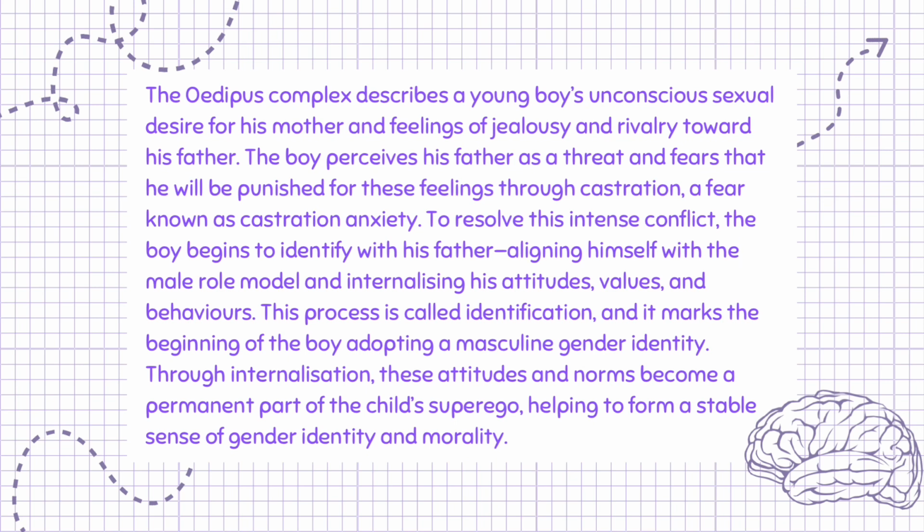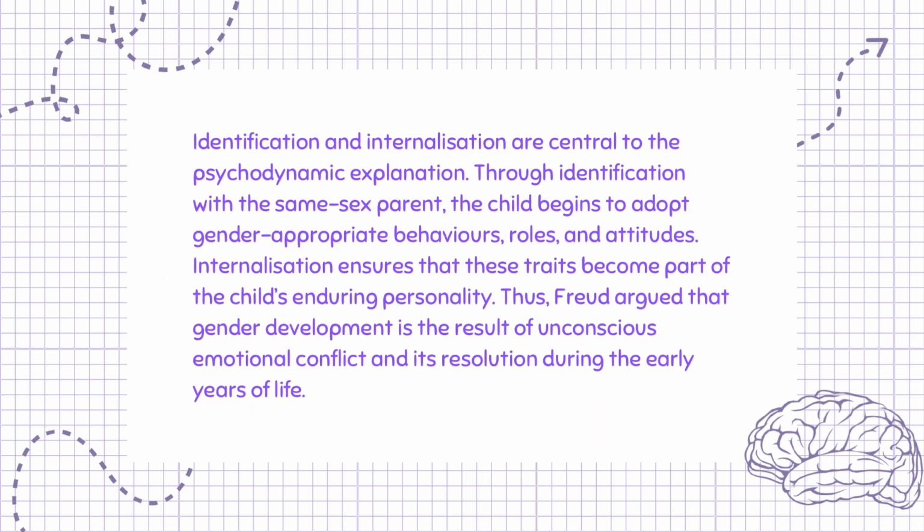This process is called identification, and it marks the beginning of the boy adopting a masculine gender identity. Through internalization, these attitudes and norms become a permanent part of the child's superego, helping to form a stable sense of gender identity and morality. Identification and internalization are central to the psychodynamic explanation. Through identification with the same-sex parent, the child begins to adopt gender-appropriate behaviors, roles, and attitudes. Internalization ensures that these traits become part of the child's enduring personality. Thus, Freud argued that gender development is the result of unconscious emotional conflict and its resolution during the early years of life.